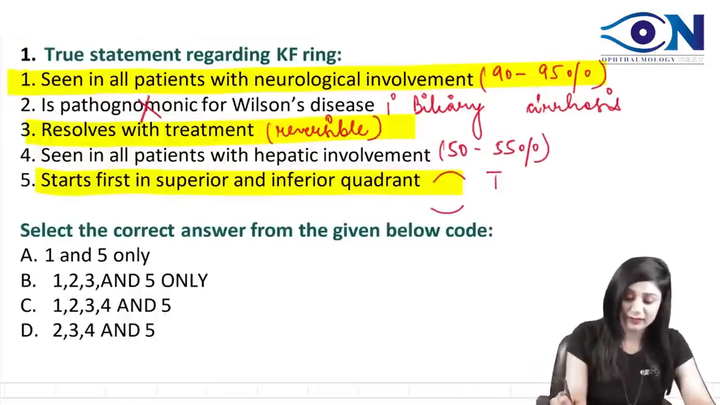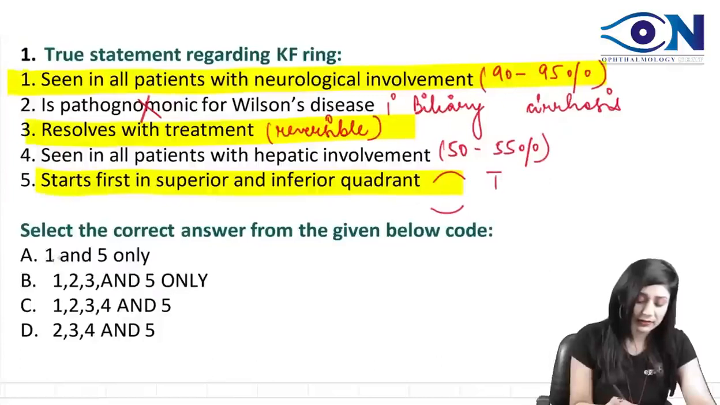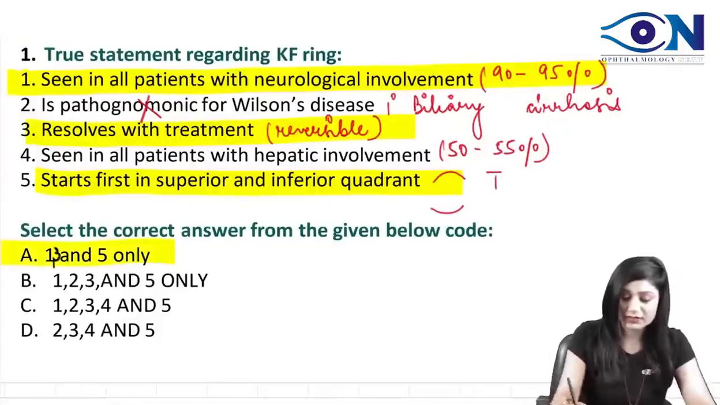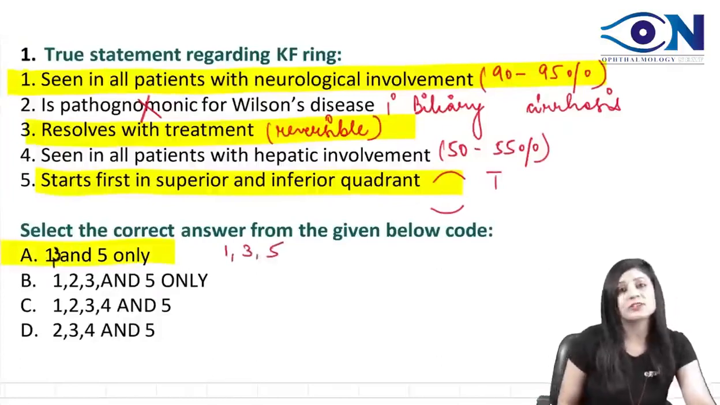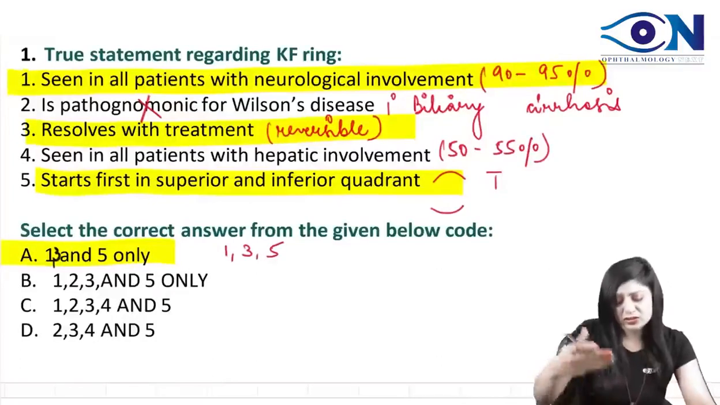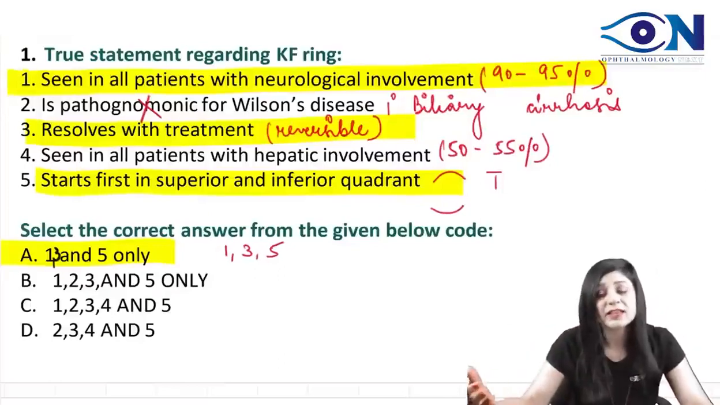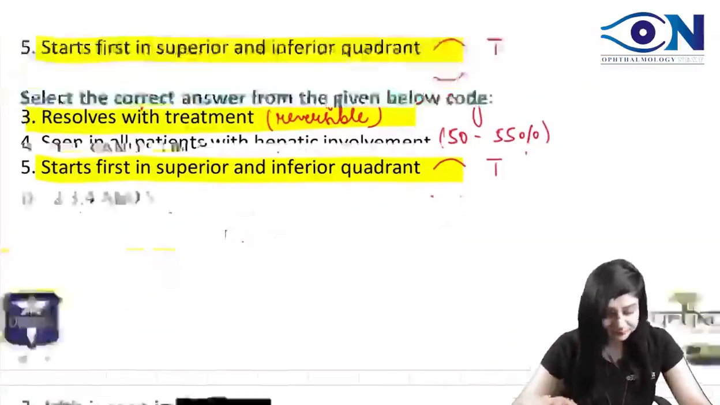1, 3 and 5. So we can make this one as 1, 3 and 5, and then A will be the answer. It is actually 1, 3 and 5. These are the choices which are correct. Okay, so these choices can be here and there, but the thing is that you should know the concept and the right things. All right.